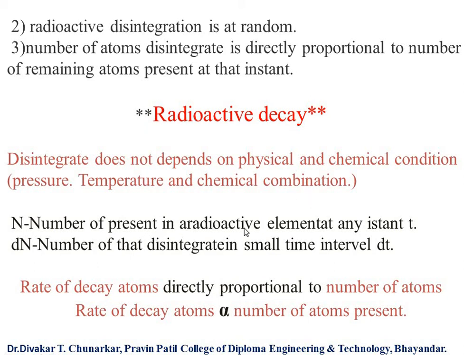Let N be the number of atoms present in the radioactive element at any instant t, and dN the number of disintegrations in a small time interval dt. The rate of decay of atoms is directly proportional to the number of atoms. We can write this statement as: rate of decay of atoms is proportional to the number of atoms.